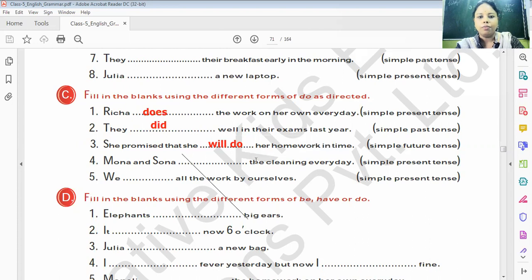Mona and Sona dash the cleaning. Simple present tense, so here we have to write does. We, simple present tense: we do.